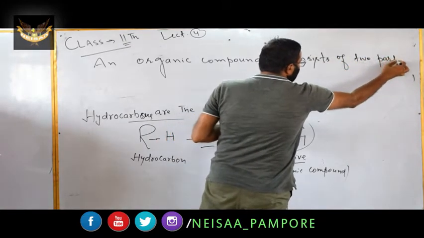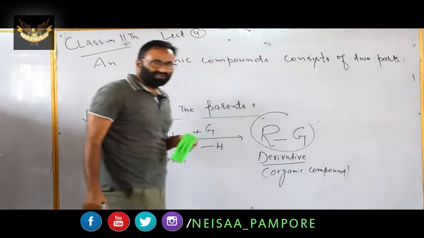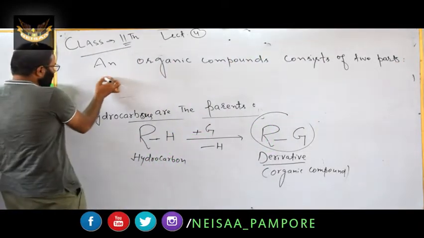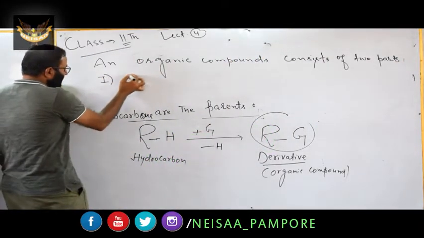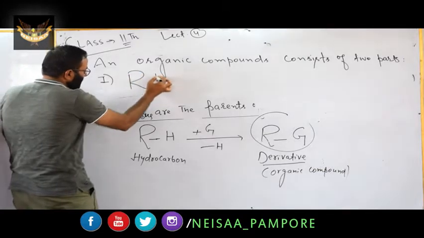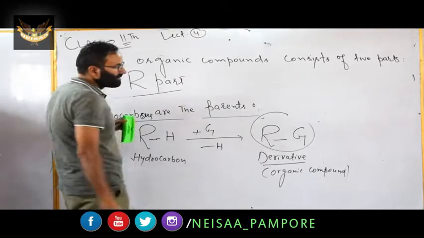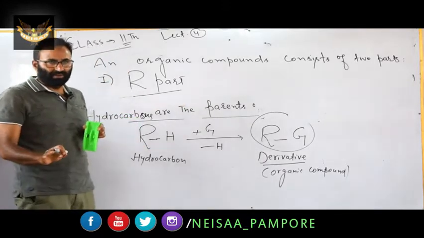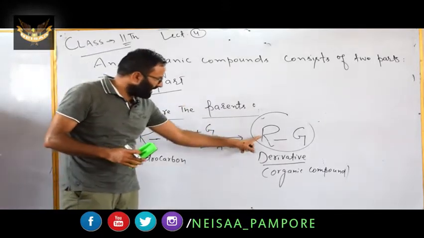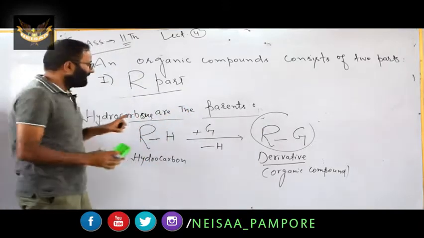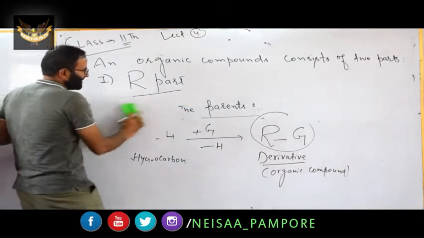What are those two parts? It is clear from the general representation. The first part is the R part, and the second is the G part. First we talk about the R part.